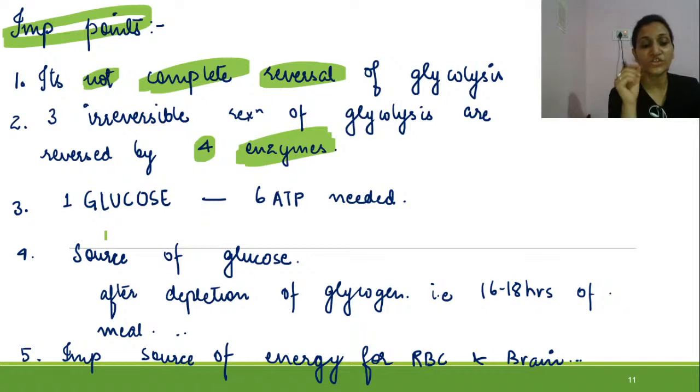For production of one glucose, there is expenditure of 6 ATP. Then the source of glucose through gluconeogenesis occurs after 16 to 18 hours of meals, when there is depletion of glycogen in the body. And this glucose is important for the proper functioning of RBC and brain.